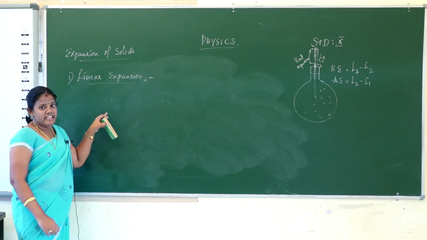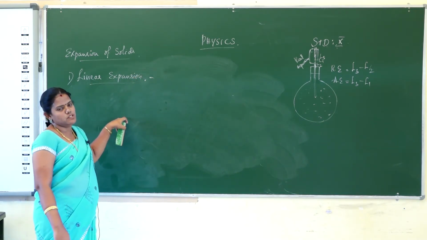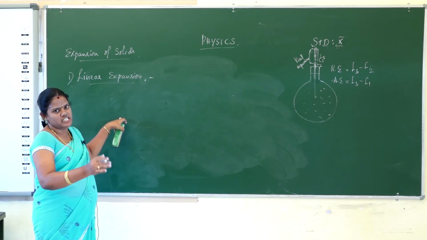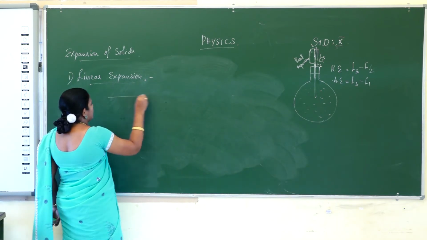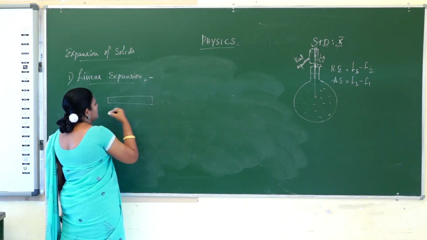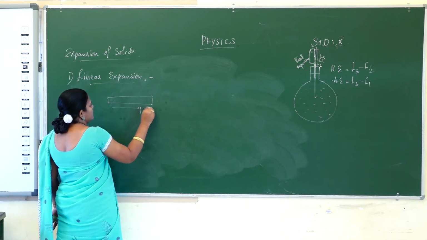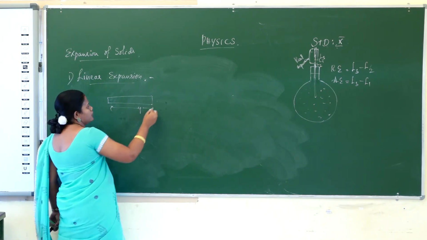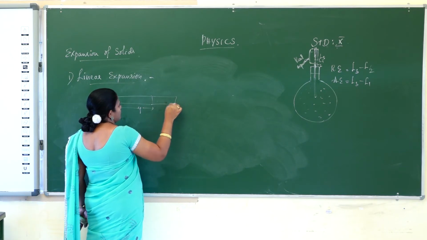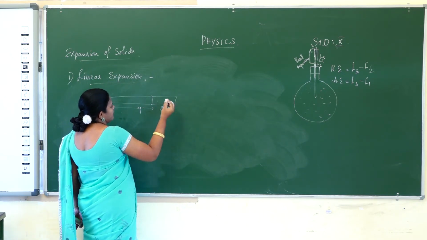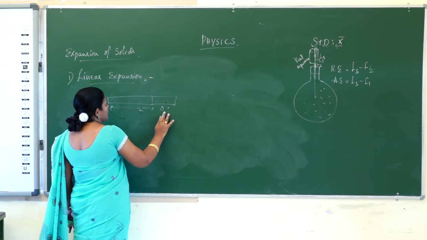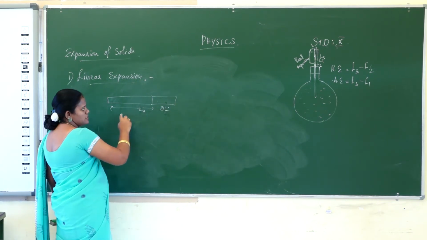What's the meaning of linear expansion? Linear expansion is nothing but a metal expanding linearly when heat is applied. Take one metal whose length is L0. After heating, the metal expands by some length, that is del L. This is the original length L0, and del L is the change in length.